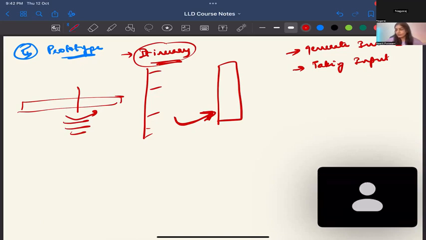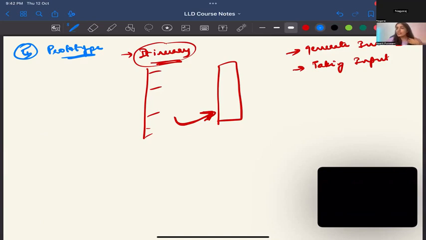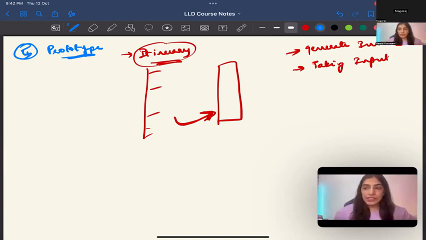But the same can be told about factory also, right? If it creates one, then it can create the rest also. I mean, in factory, what you're doing is creating similar types of objects, but it is not like you're copying the objects. Here you're copying the objects, but you're just changing some values.